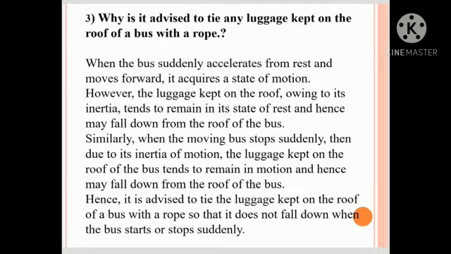Why is it advised to tie any luggage kept on the roof of a bus with a rope? When the bus suddenly accelerates from rest and moves forward, it acquires a state of motion. However, the luggage kept on the roof, owing to its inertia, tends to remain in the state of rest, hence may fall down from the roof of the bus. Similarly, when the moving bus stops suddenly, then due to its inertia of motion, the luggage kept on the roof of the bus tends to remain in motion, hence may fall down from the roof of the bus.